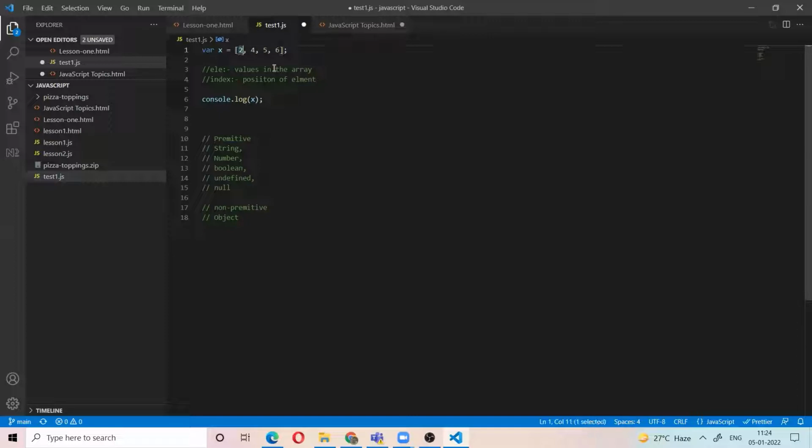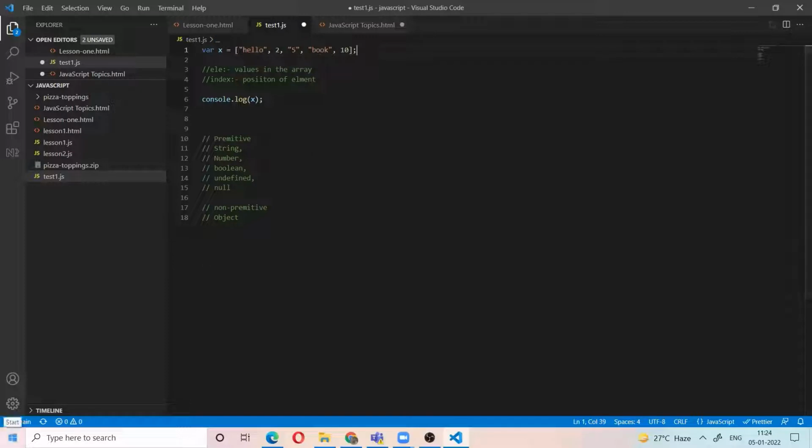Index position. For example, I have hello, 2, 5, book, 10. If somebody asks what is the position of the element book, then we will calculate 0, 1, 2, 3.